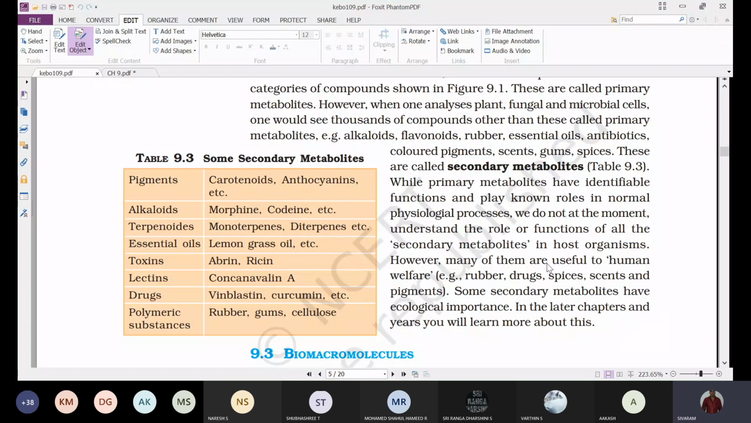So like this, there are different organic substances which are involved in different metabolic processes, and all these are called primary metabolites. That means they have some identifiable functions, and those are involved in normal physiological activities. Such molecules we call primary metabolites. But the chemical substances whose roles are not well known are called secondary metabolites.